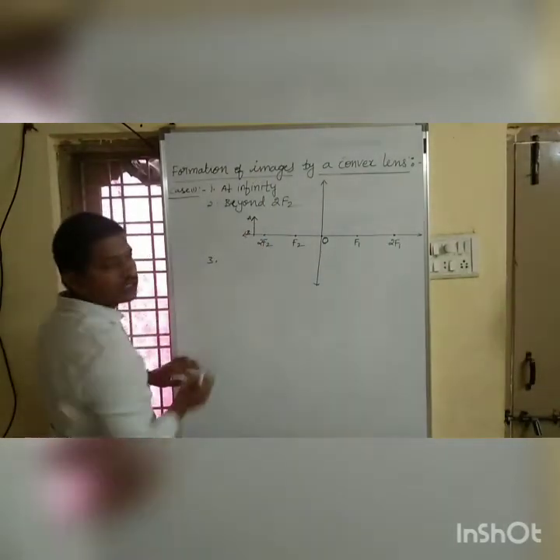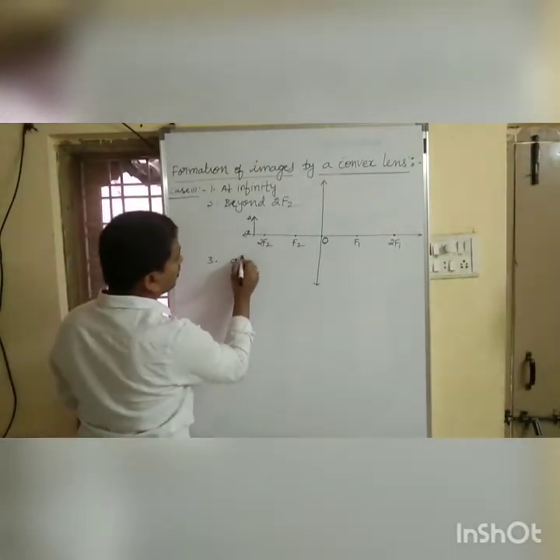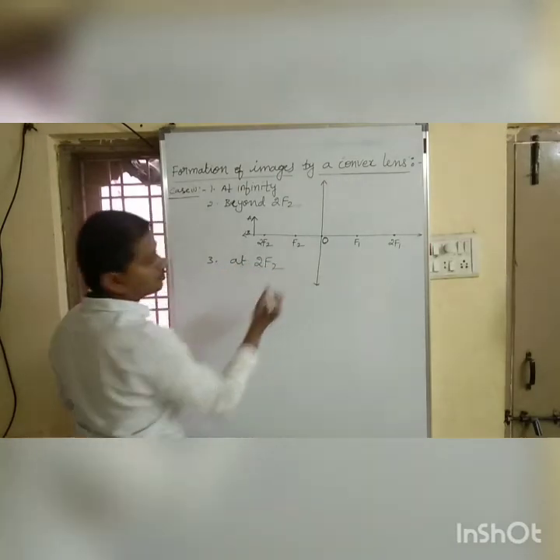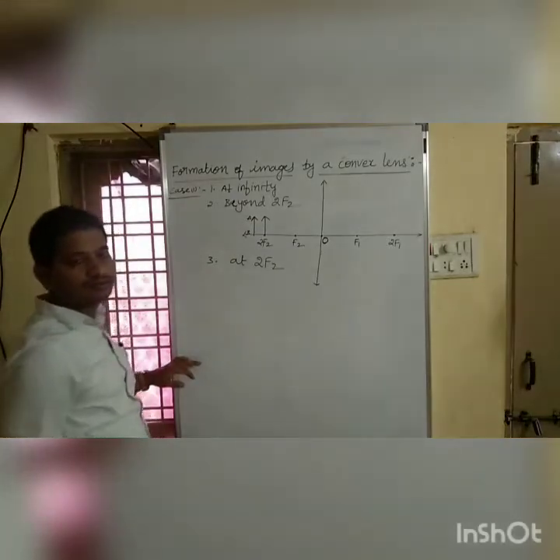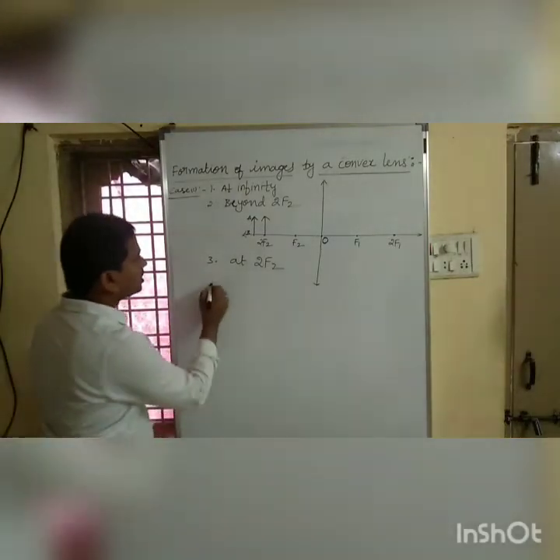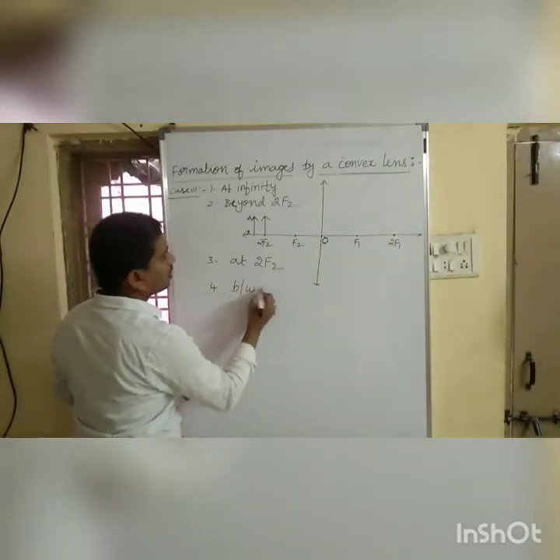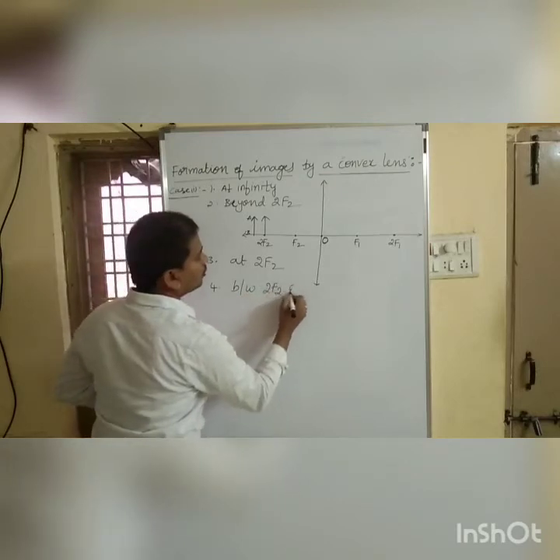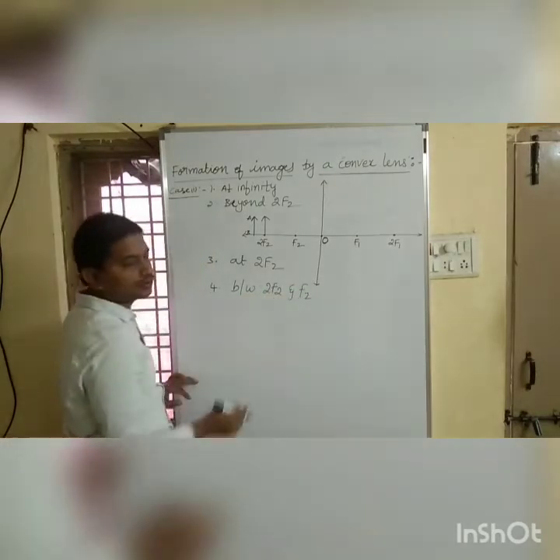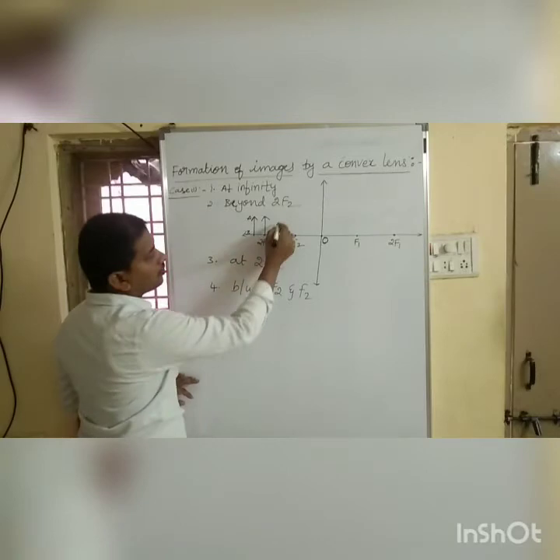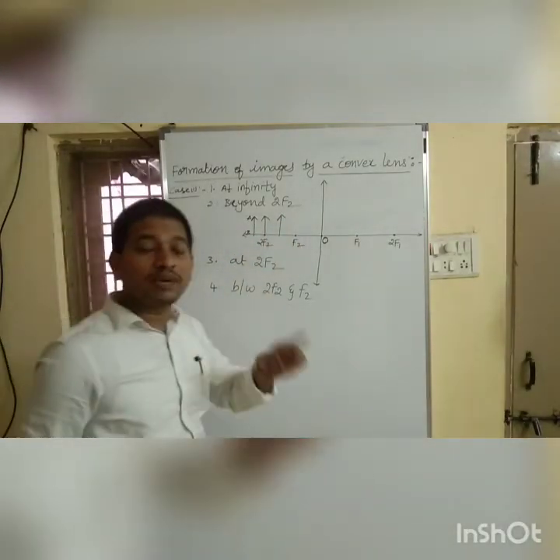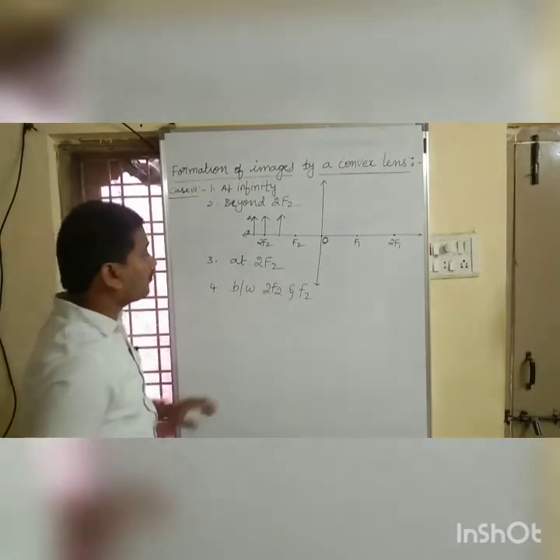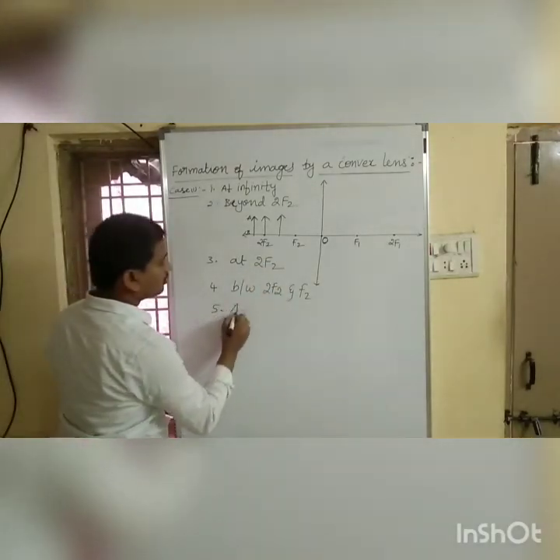The third case is we can place the object at 2f2. The fourth case is we can place an object between 2f2 and f2. Also we can place an object at f2, I mean at focus.